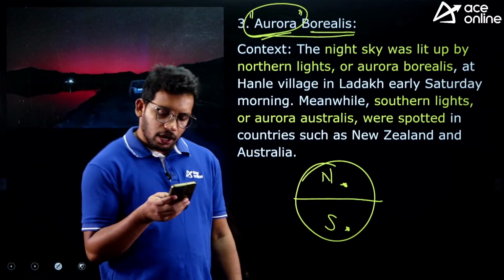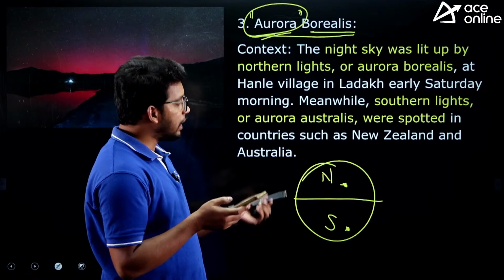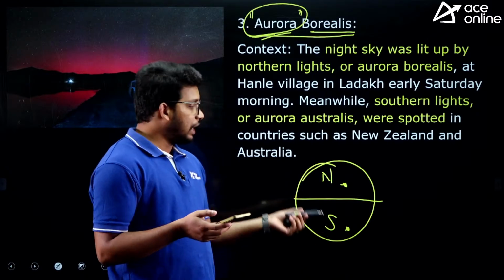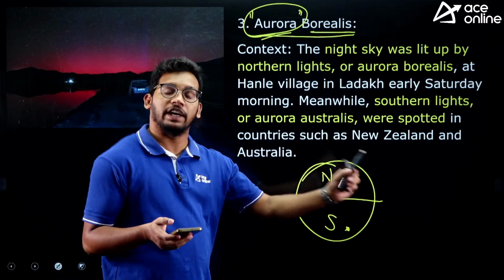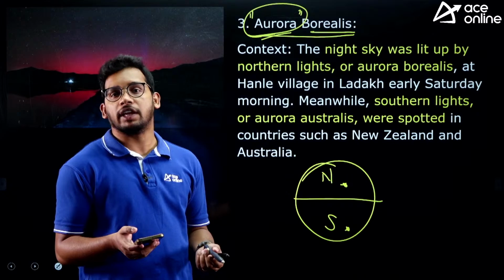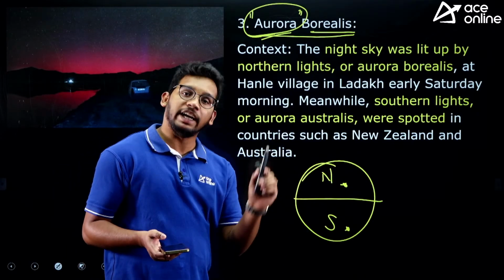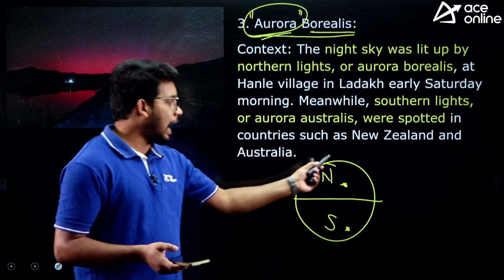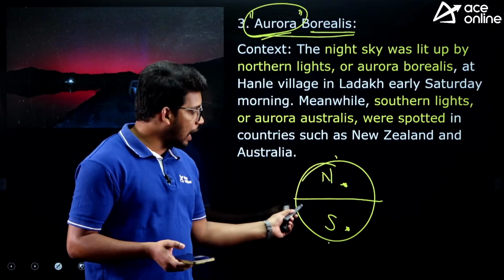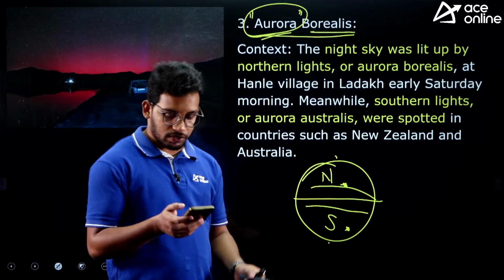Malini, as I have discussed just now, it is not only about the polar regions. It depends on the intensity of the sun. It can happen in any part of the earth, but it should have high intensity. Mostly 90% of such things happen in the polar region, but it can happen in any latitude. So there is no restriction at all.